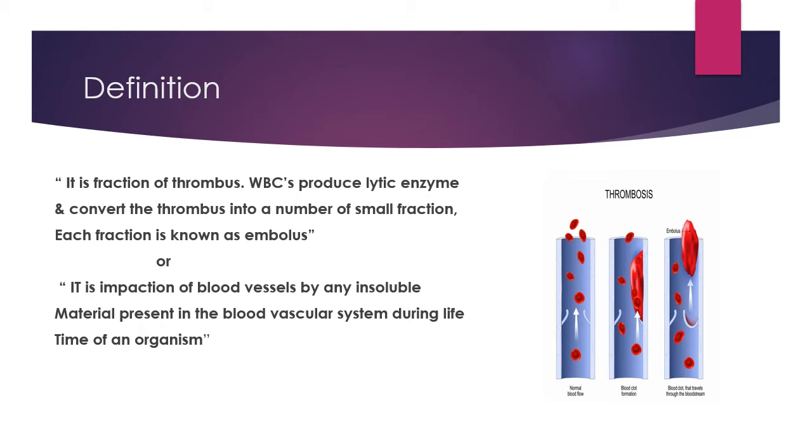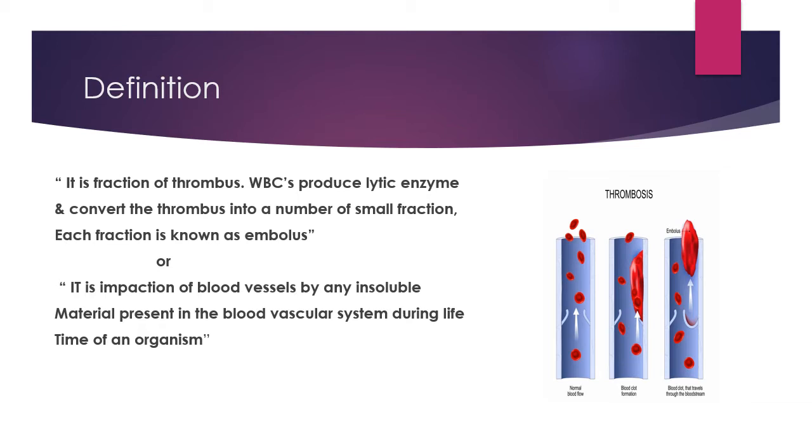Here is another definition of embolism. It is the impaction of blood vessels by any insoluble material present in the blood vascular system during the lifetime of the organism. The phrase "during the lifetime of the organism" is important because circulatory disturbances are produced in the lifetime of our organism, but post-mortal changes are different. After death the blood is jelly-like, and there is no formation of thrombus.